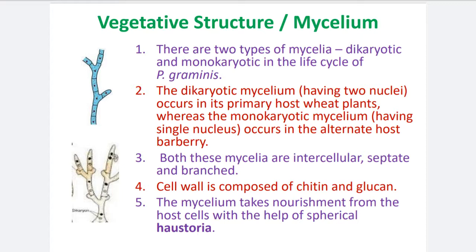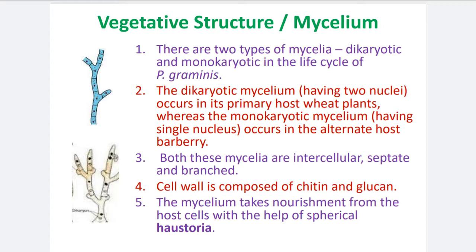There are 2 types of mycelia, dikaryotic and monokaryotic, in the life cycle of Puccinia graminis. One is dikaryotic. Di means 2, karyon means nucleus. The hyphae or mycelium having 2 nuclei in each cell is the dikaryotic condition.